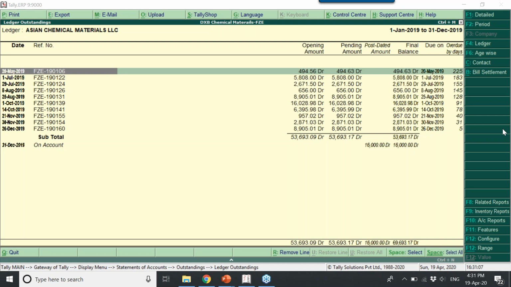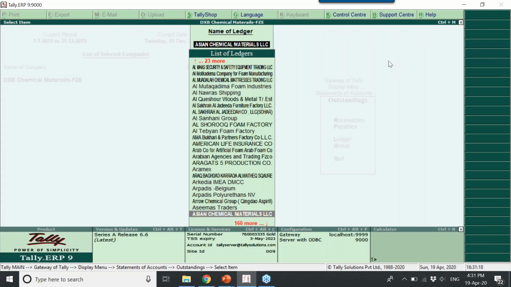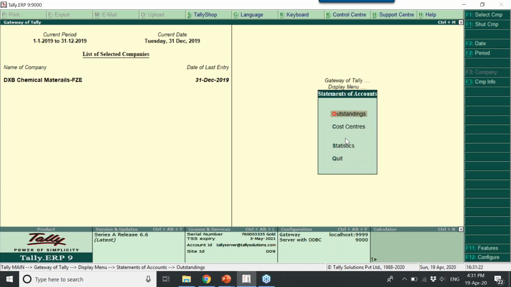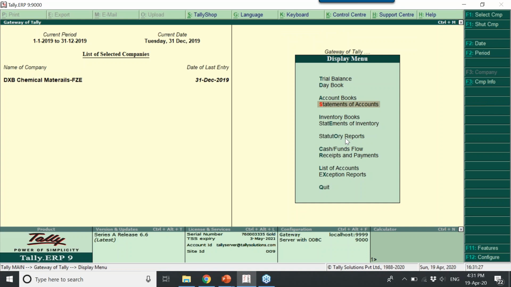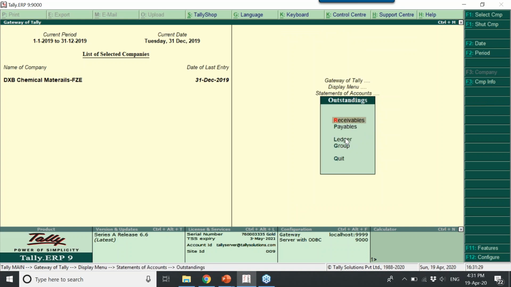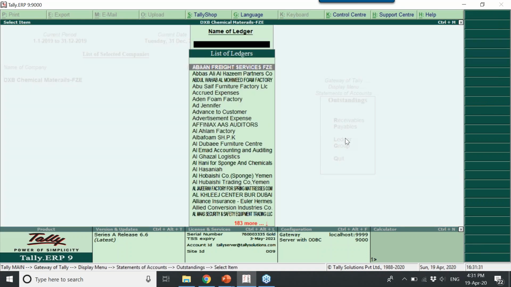Okay, Mr. Rohit, you asked me to repeat. You want me to repeat the reminder letter? Sure, I'll do it. The reminder letter is there from display, statement of accounts, outstanding, ledger.